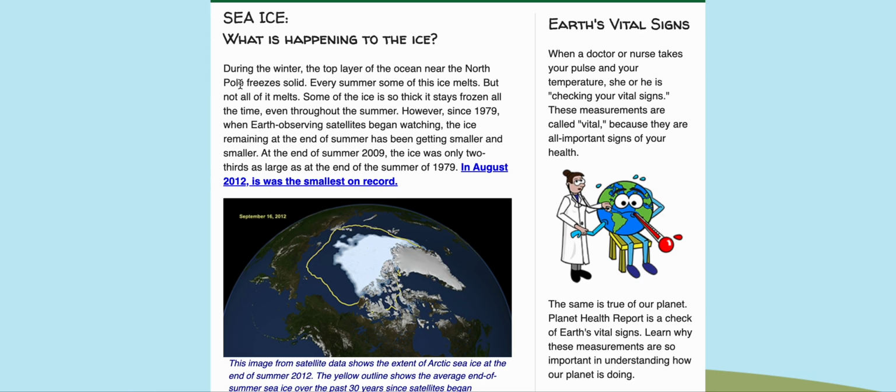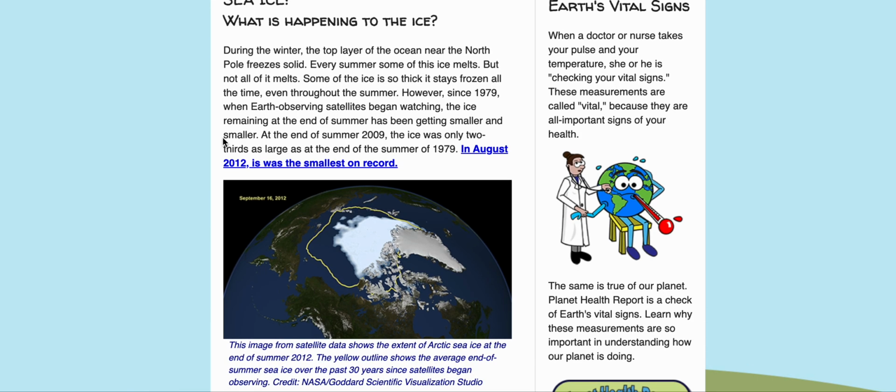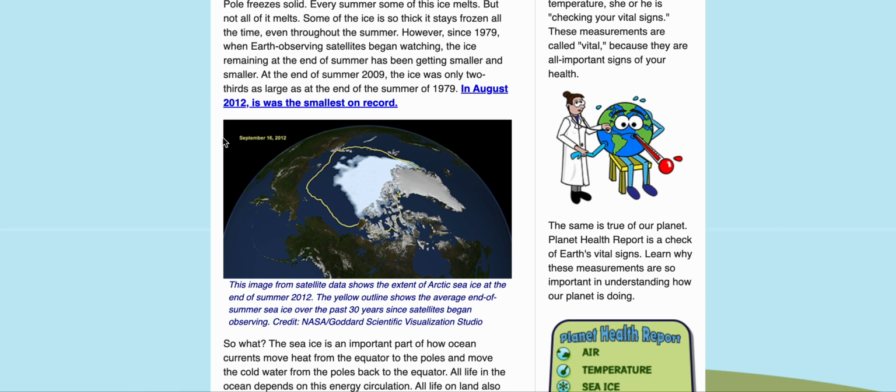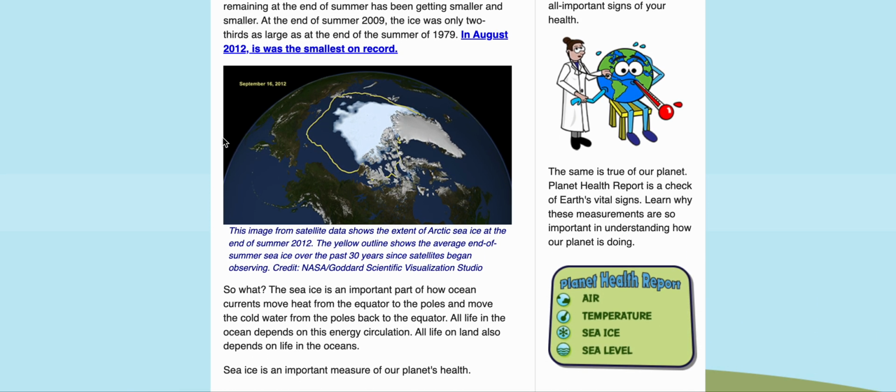During the winter, the top layer of the ocean near the North Pole freezes solid. So here's the North Pole, it freezes solid. Every summer, some of this ice melts, but not all of it melts. Some of the ice is so thick that it stays frozen all of the time, even throughout the summer. However, since 1979, when Earth observing satellites began watching, the ice remaining at the end of the summer has been getting smaller and smaller. At the end of summer 2009, the ice was only 2/3 as large as the end of summer 1979. In August 2012, it was the smallest on record.